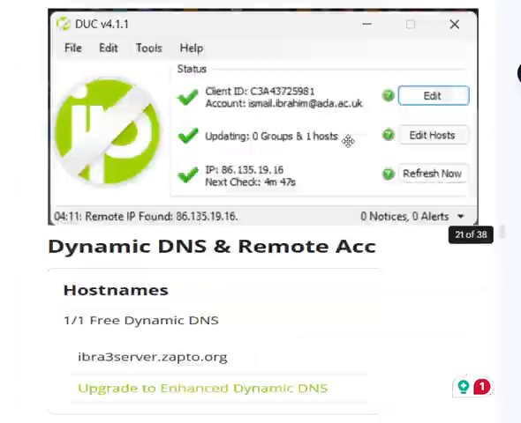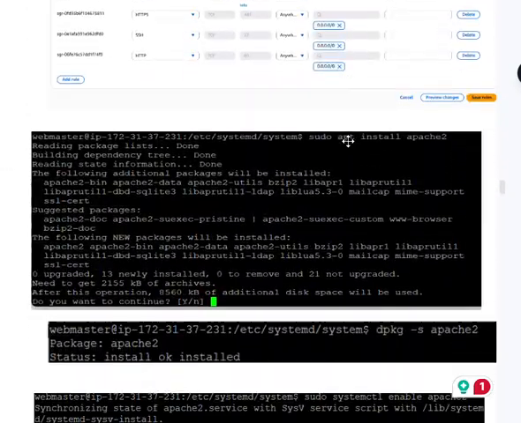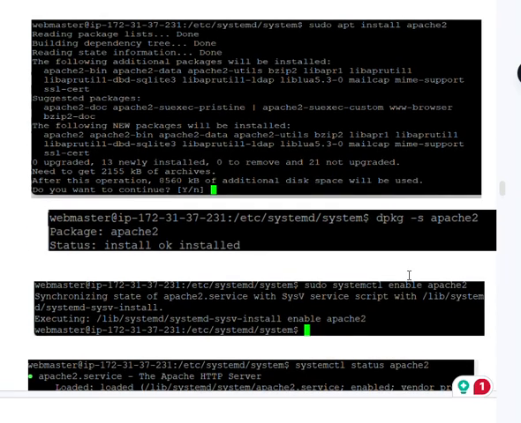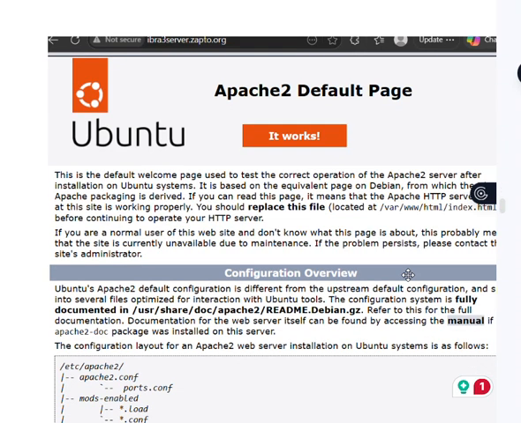Now installing Apache. I use the command sudo apt install apache2, and then dpkg -s apache2 to confirm the installation. Then I use systemctl enable apache2 and systemctl start apache2 to get it running. Then I tested my domain. It shows the Apache default page, which looks like this, as you can see, but it's not secure.